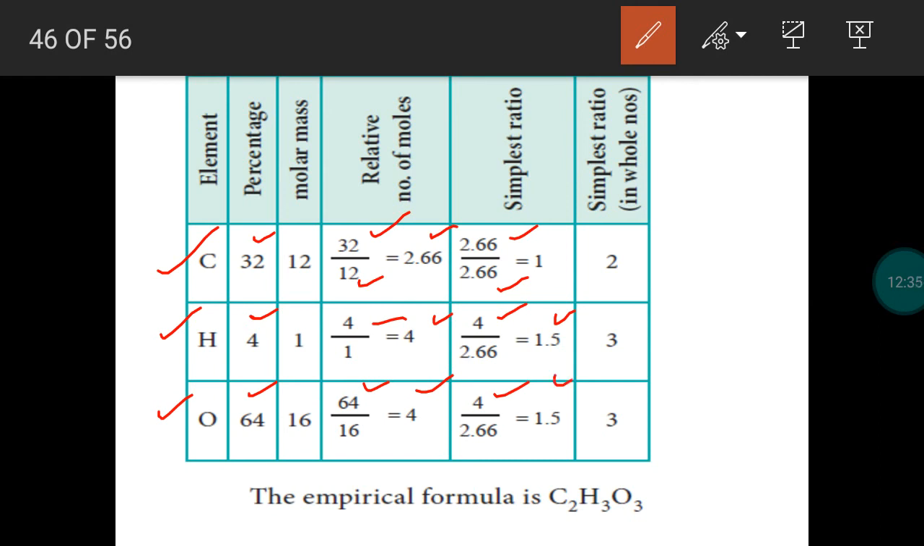So last step, if the simplest ratio is not a whole number, we have to convert it into whole numbers, so the simplest ratio is multiplied by a small number. For example 2, we get the simplest ratio.